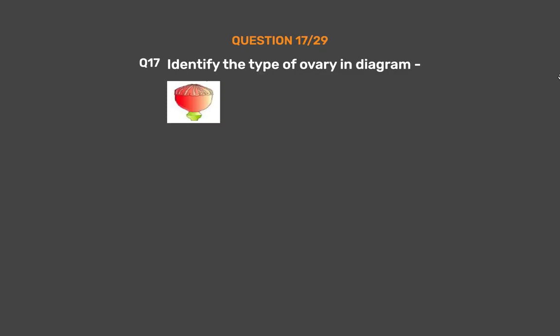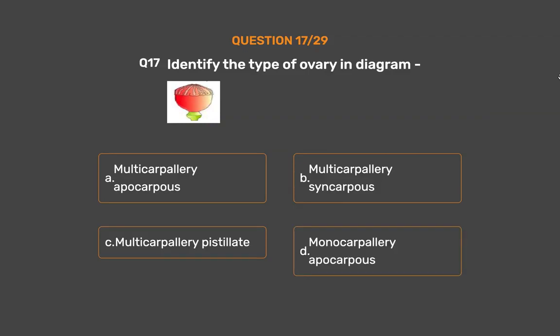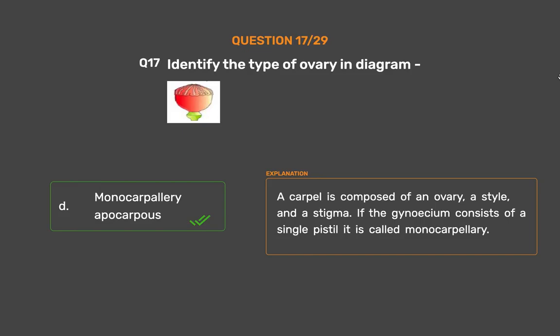Question number 17. Identify the type of ovary in diagram dash. Option A. Multicarpellary apocarpous. Option B. Multicarpellary syncarpous. Option C. Multicarpellary pistillate. Option D. Monocarpellary apocarpous. The correct answer is option D. Monocarpellary apocarpous. A carpel is composed of an ovary, a style, and a stigma. If the gynoecium consists of a single pistil, it is called monocarpellary.